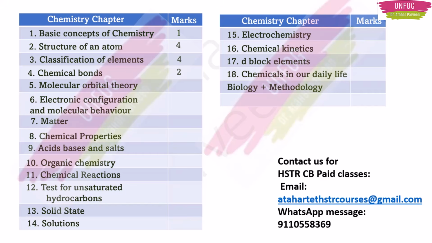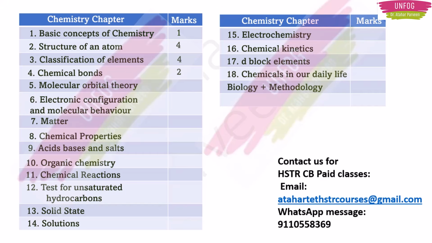So these are very easy chapters which we are reading from our high school. In fact, we have read structure of an atom and some basic concepts of chemistry in primary also. I mean to say in 6th and 7th standard also. So these first 4 chapters are very easy chapters and scoring chapters, you can say.